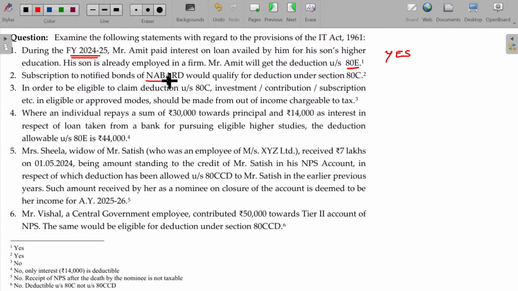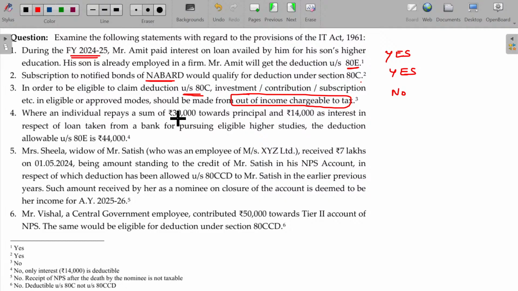Subscription to notified NABARD bonds. NABARD bonds claimable under section 80C? Yes. In order to be eligible to claim under section 80C, investment, contribution, subscription, etc. in eligible or approved mode should be made from out of income chargeable to tax. No, under 80C you can claim the deduction for making the contribution out of taxable income or exempted income, you are still eligible. Even exempted income can also be used for this payment.